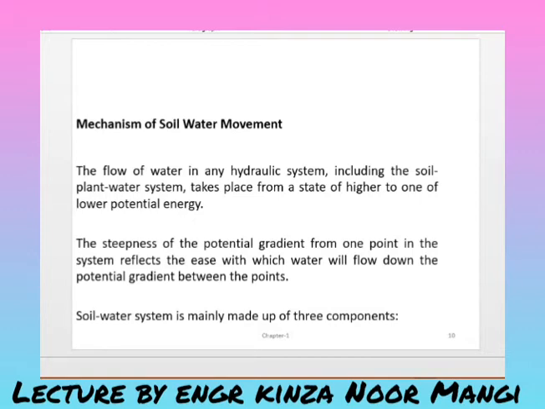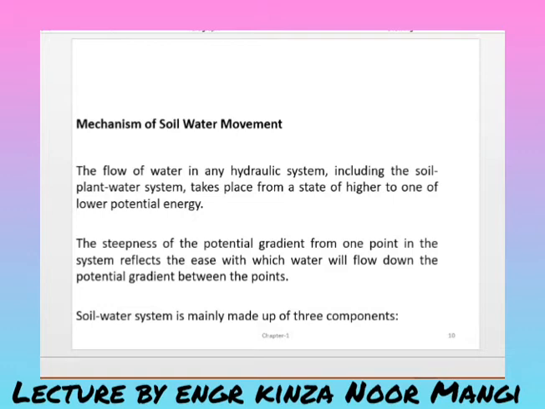Why? Because the potential energy depends on the height. If the height is greater, the potential energy will be greater, and from the greater height to the lower height, the water easily travels. That is why we said that the water flows from the state of higher to lower, because at the greater height there will be higher potential energy, and at less head or less height there will be lower potential energy.